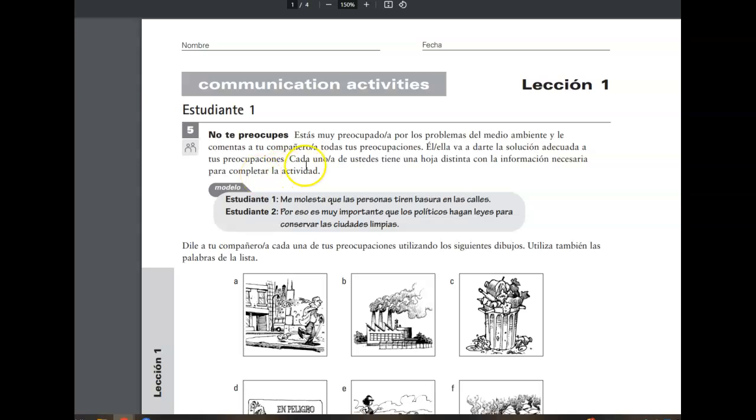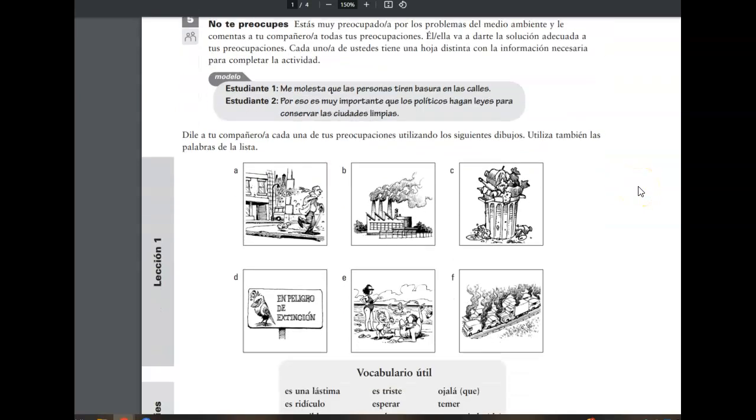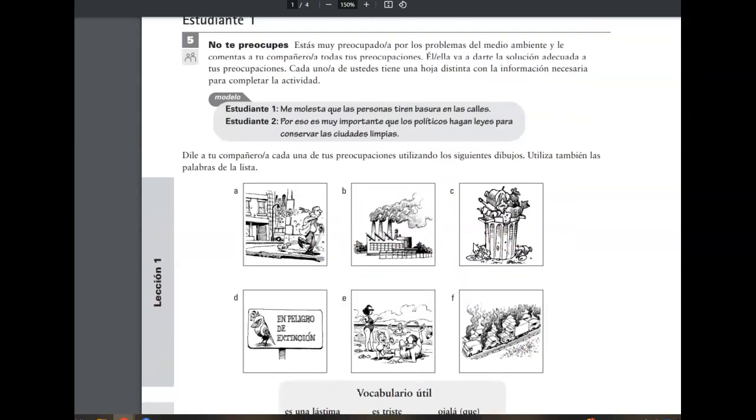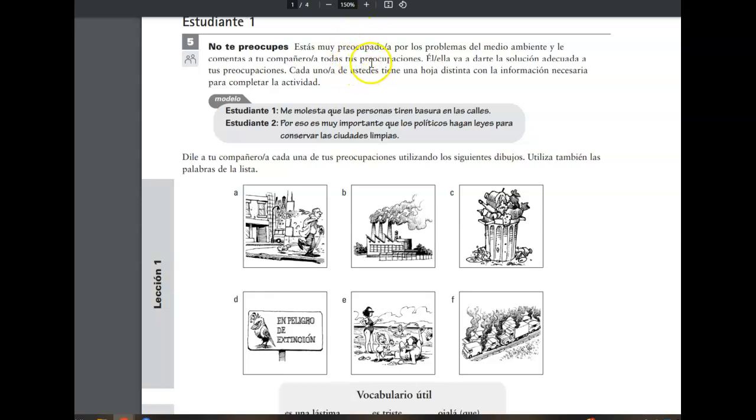some advice rather. Cada uno de ustedes tiene una hoja distinta con la información necesaria para completar la actividad. So everything that you need to complete this activity is on this paper. So again, one person confides the problem, the other person provides the solution. Dile a tu compañero cada una de tus preocupaciones utilizando los siguientes dibujos. So share with your partner, interpret what's going on here in the chapter, or excuse me, in the picture.